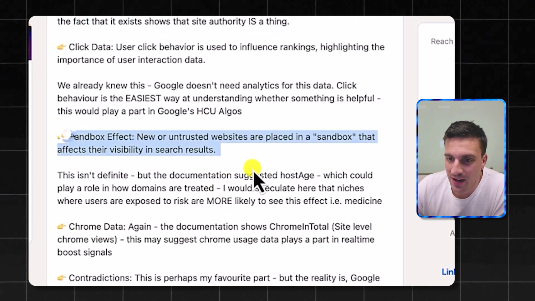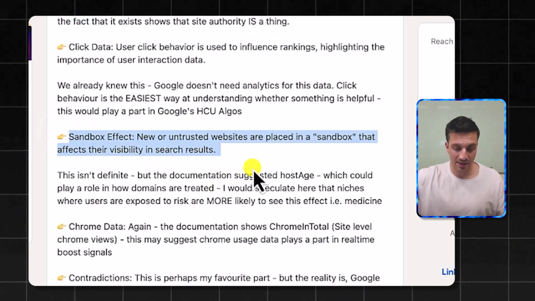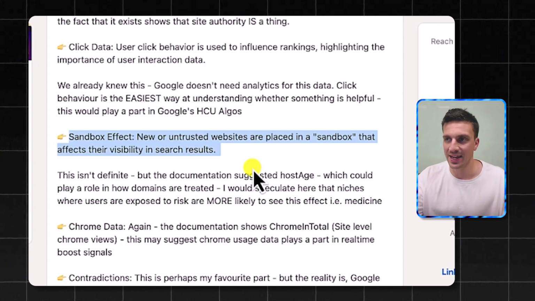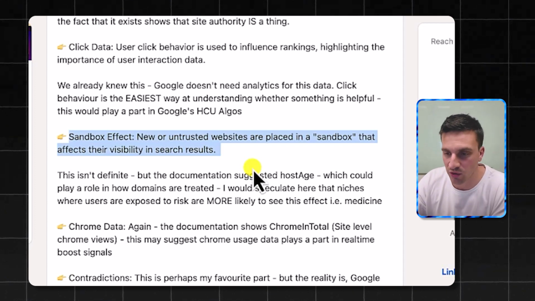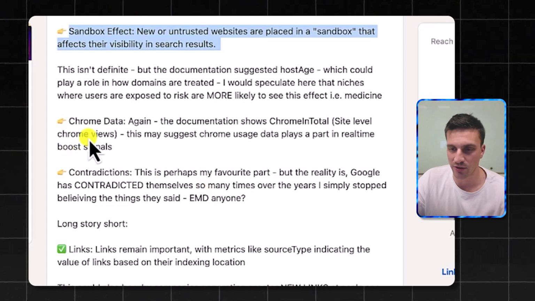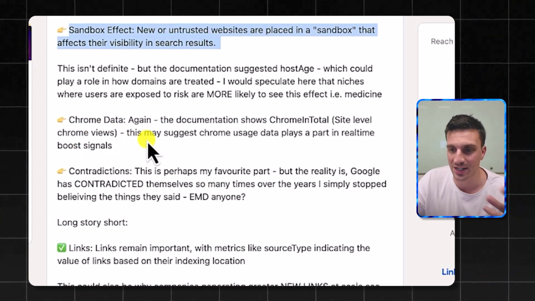Next, we have the sandbox effect, which I thought was a complete myth. Meaning that your website gets placed in a sandbox environment and gets tested out with a small amount of traffic before it gets really indexed and released to the rest of the Google search engine network. Might be why, when you start a new website, you're not getting a lot of traffic regardless of how good the content is.